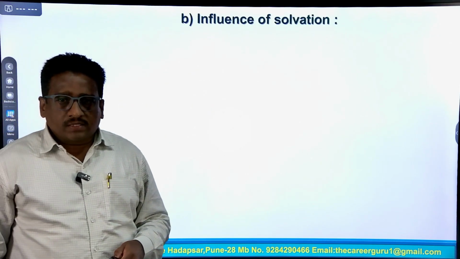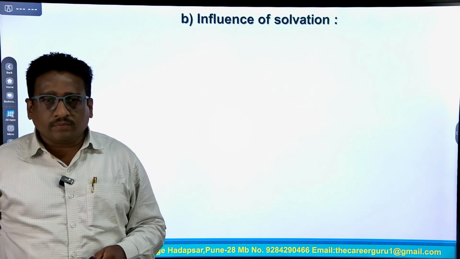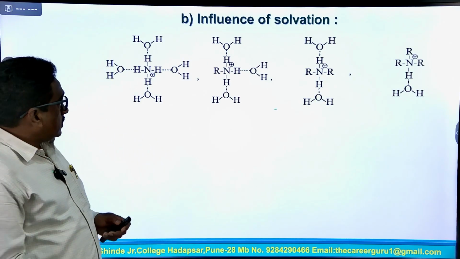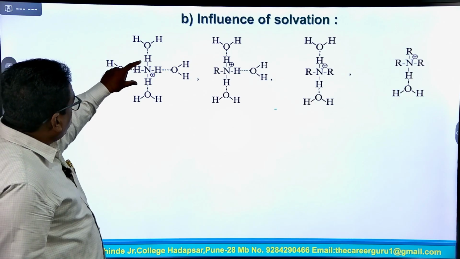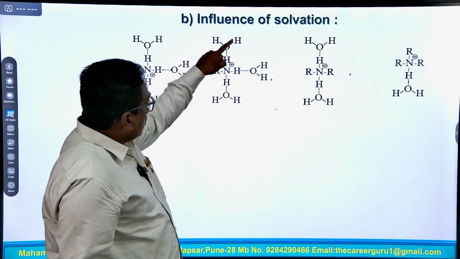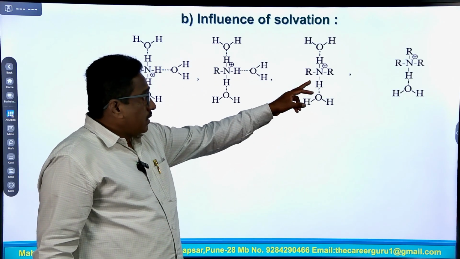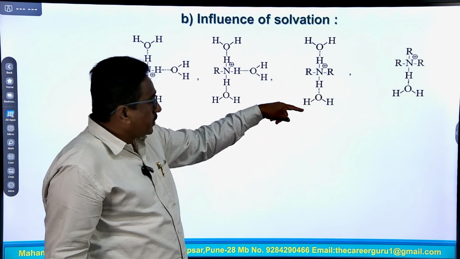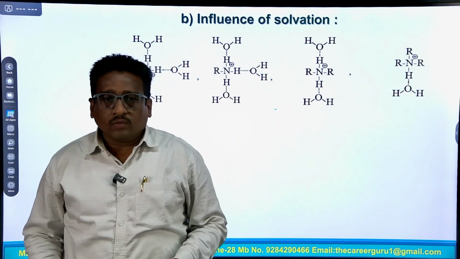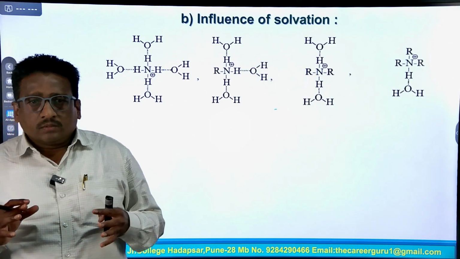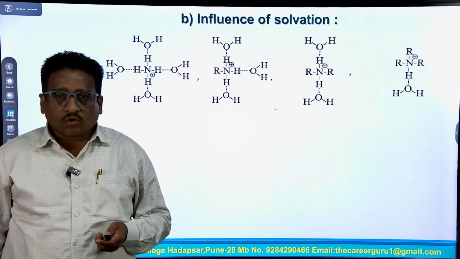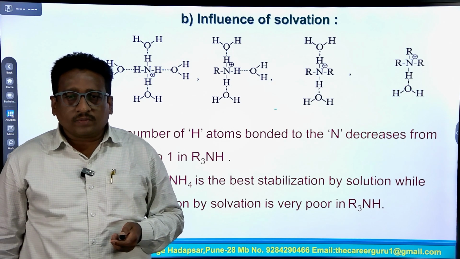The second factor affecting the basic character is the influence of solvation. Solvation means this amine molecule bonds with water molecules. So, NH4+ bonds with 4 water molecules, RNH3+ bonds with 3 water molecules, R2NH2+ bonds with 2 water molecules, and the last, R3NH+, bonds with 1 water molecule. So, the more the bonding, the more the basic character. So, solvation affects the basic character of amines.